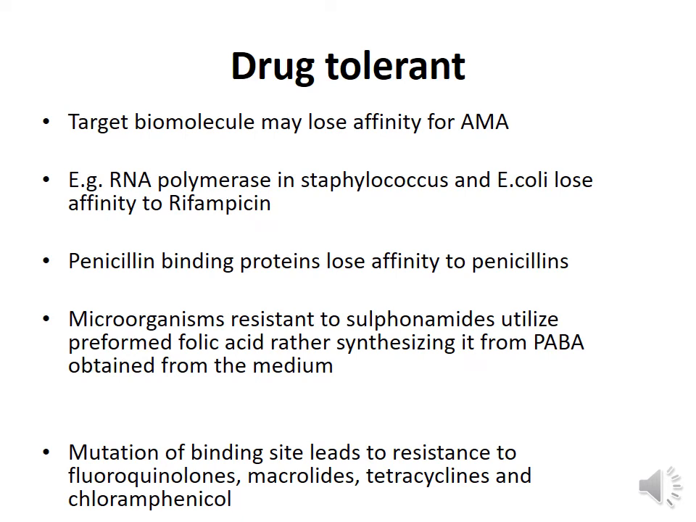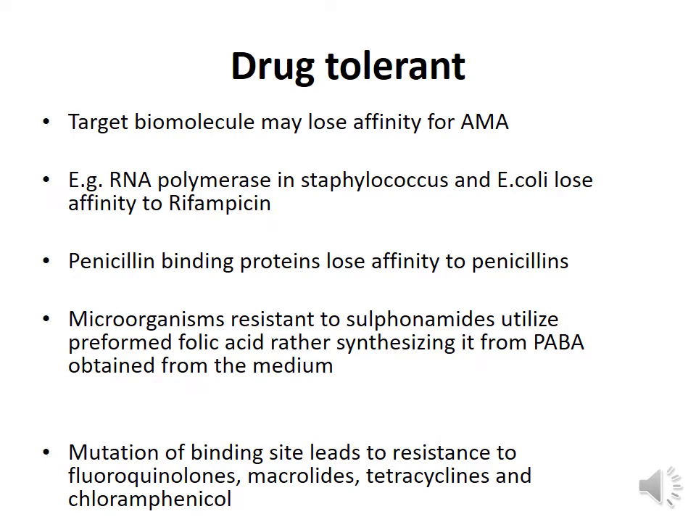Similarly, the organisms which become resistant to sulfonamides start utilizing preformed folic acid rather than synthesizing it from PABA obtained from the medium. So sulfonamides produce their action by interfering with the uptake of PABA from the medium. So since these microorganisms do not use the PABA, they start utilizing preformed folic acid, they become resistant to sulfonamides. Similarly, mutation of the binding site leads to resistance to certain antimicrobial agents.